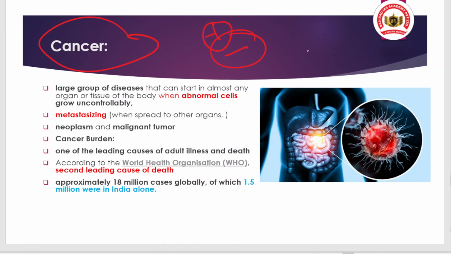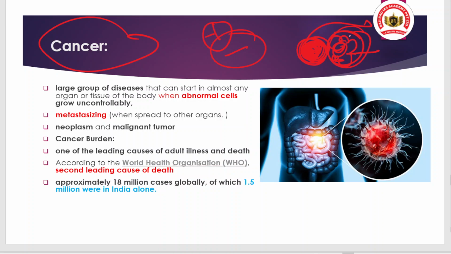And how does it spread? Suppose this is an organ and the cancer cells are growing, so this will expand and they can also try to grow in other organs, like a spreading out effect. Because of that they will damage other organs as well.